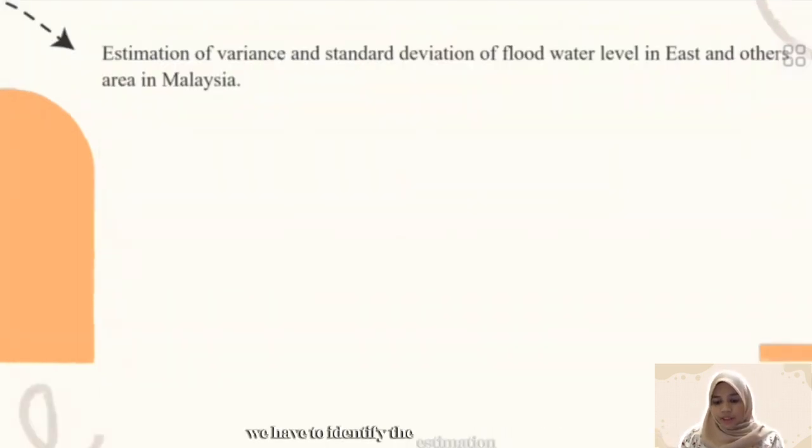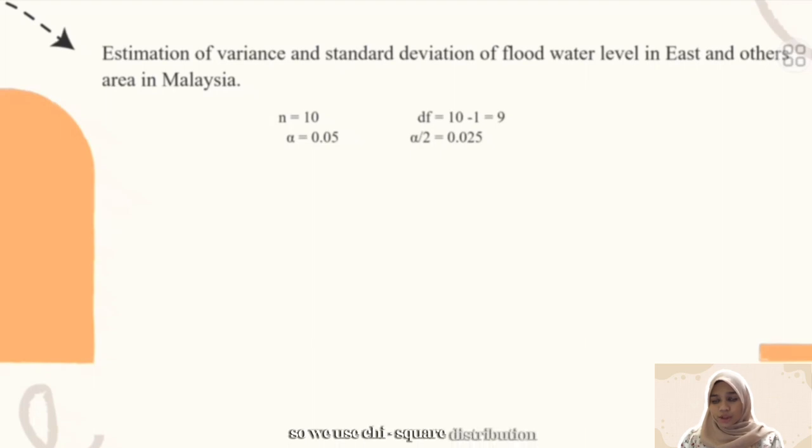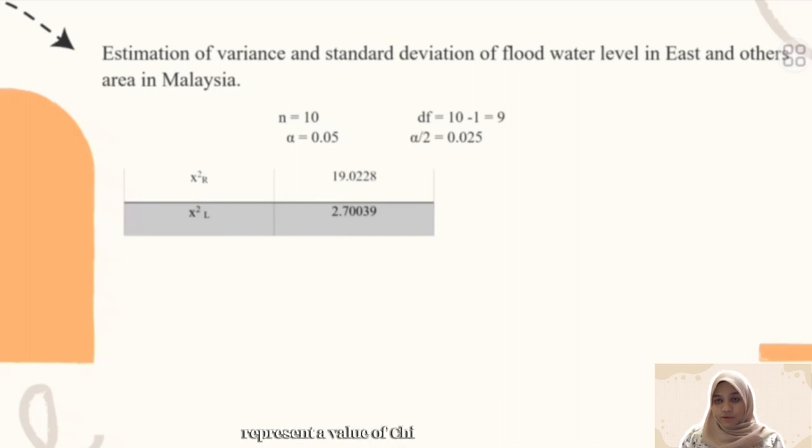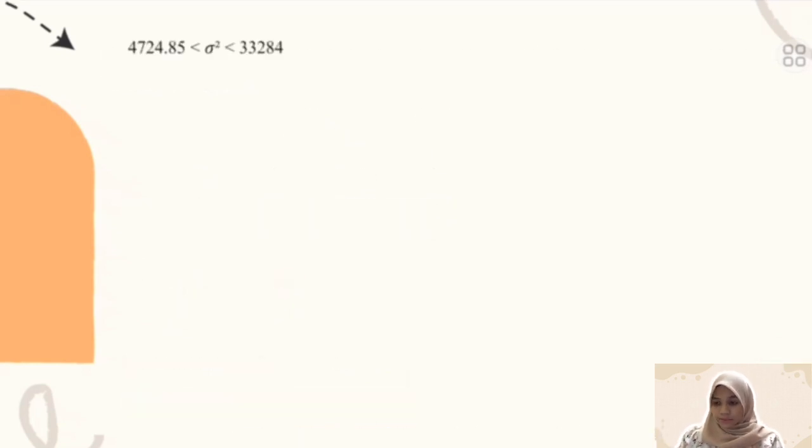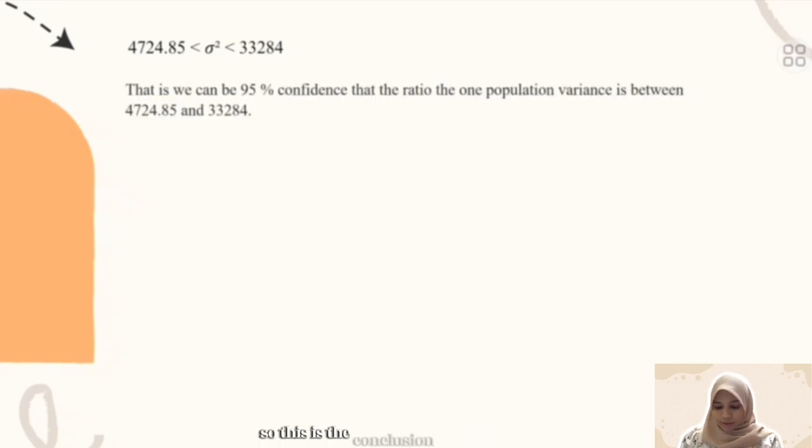So this is the conclusion that we can make. Next, we have to identify the estimation of variance and standard deviation of flood water level in east and others area in Malaysia. So first, we calculate the estimation of variance. Since our data is one population, we use chi-square distribution and calculate the value of degree of freedom and alpha over 2. The first row represents the value of chi-square from the right and the second row represents the value of chi-square from the left. These two values can be obtained from the chi-square distribution table. We should use this confidence interval to estimate the variance. The value in the first row is for this part and the value in the second row is for this part. So we already obtained the value of estimation of variance. So this is the conclusion that we can make.